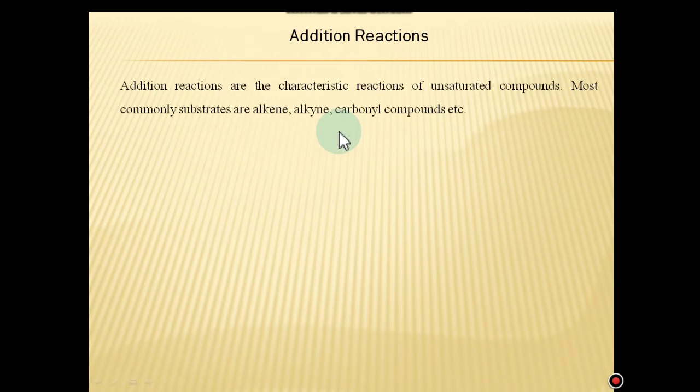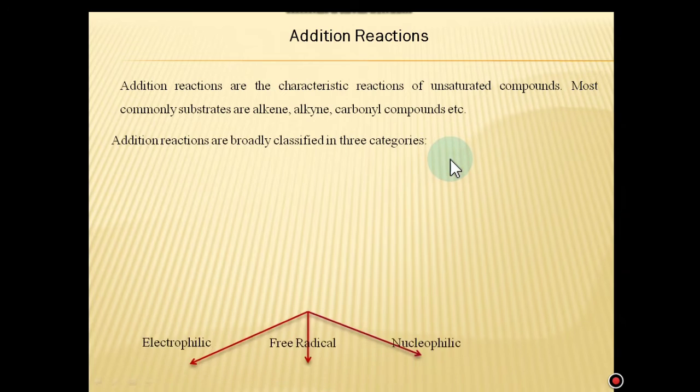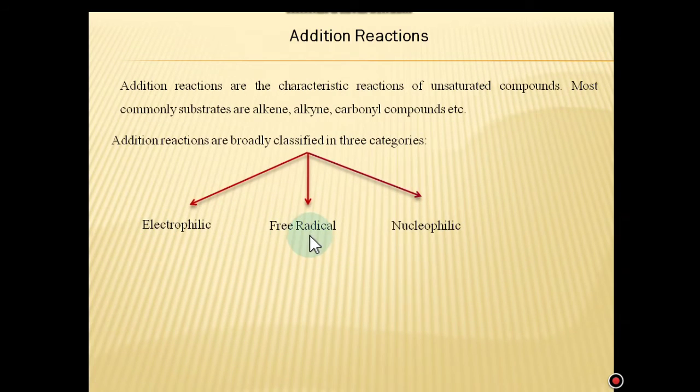Now today we are taking the next kind of reactions, which are addition reactions. Addition reactions are the characteristic reactions of unsaturated compounds. Most commonly, the substrates are alkenes, alkynes, carbonyl compounds, etc. Addition reactions are broadly classified into three categories: electrophilic addition, free radical addition, and nucleophilic addition. Today we are starting with electrophilic addition reactions, and the most suitable substrates for these reactions are alkenes and alkynes.